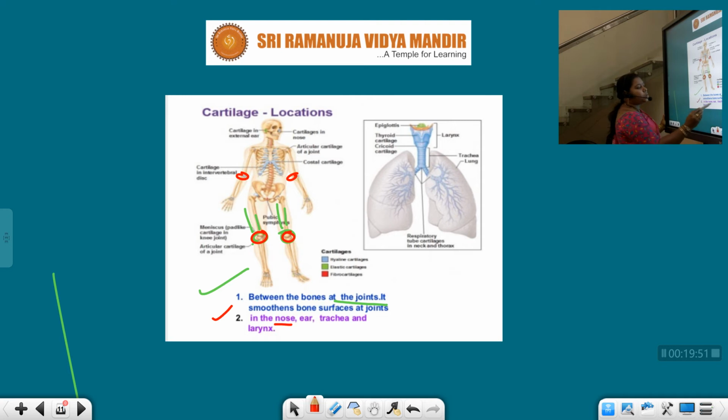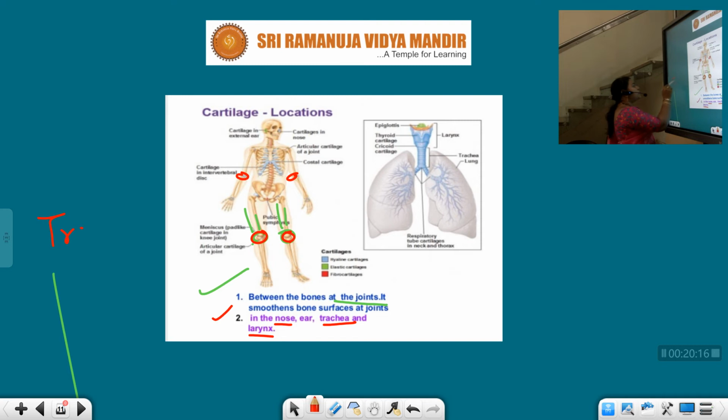And in the nose, ear, trachea and the larynx. See, nose, this is cartilage. Ear pinna, this is cartilage. Trachea: we have the nasal way, right? The air we inhale enters into the nasal cavity, then to the trachea.